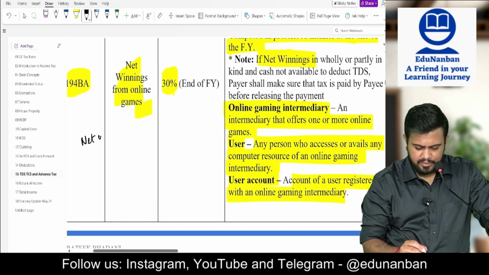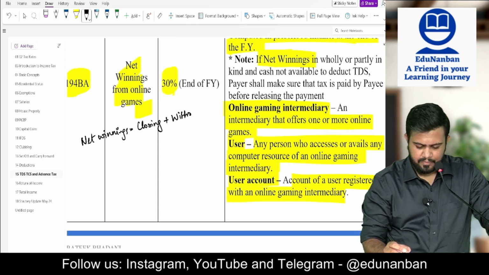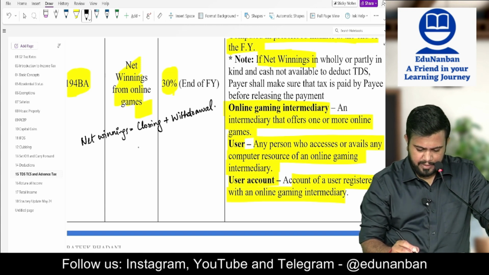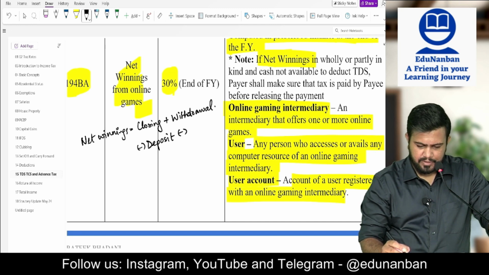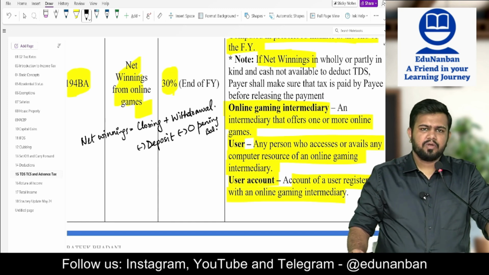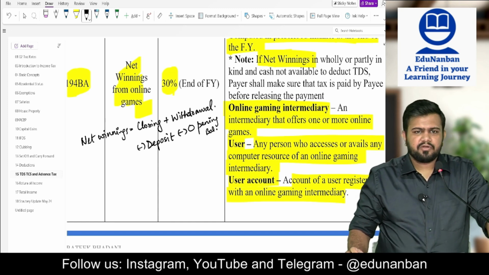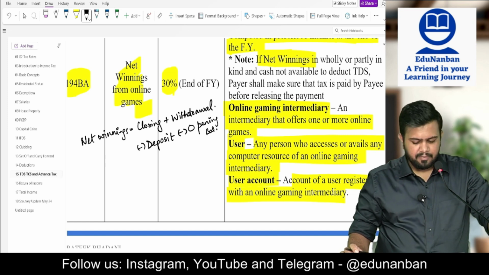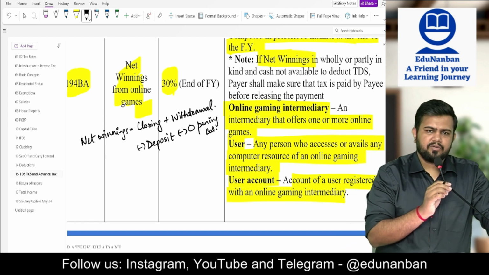Net winnings is equal to closing balance plus withdrawal amount minus deposit amount minus opening balance amount.